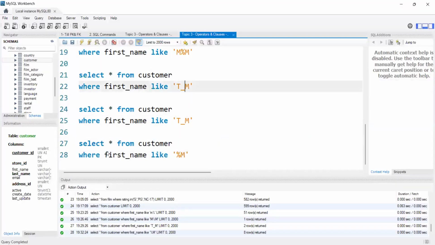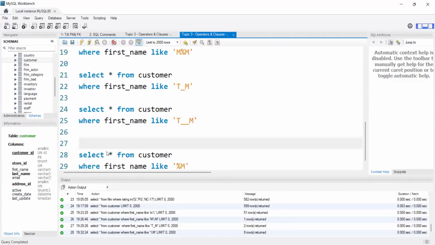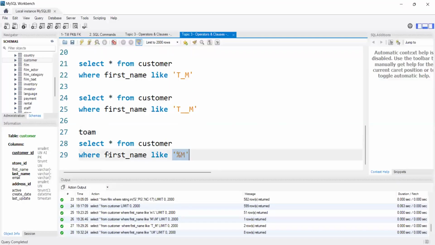Depending upon our requirement, we will just use this. Previously I used only one underscore. If I use two underscores here, what does this mean? Two characters. Between them, any characters we get, but at the end we should have M, and in between we should have exactly two characters. If we use percent, we can have any number of characters, but if we use underscores, each underscore takes one character.